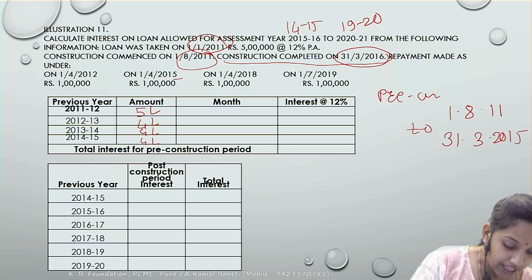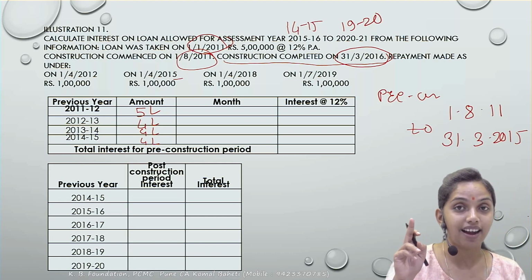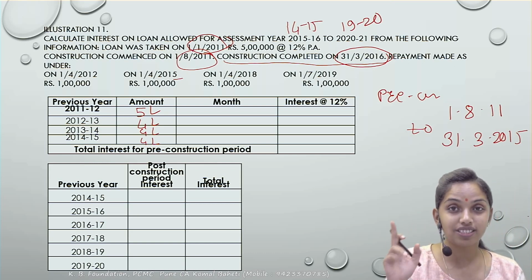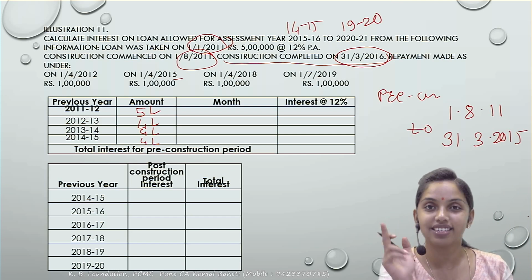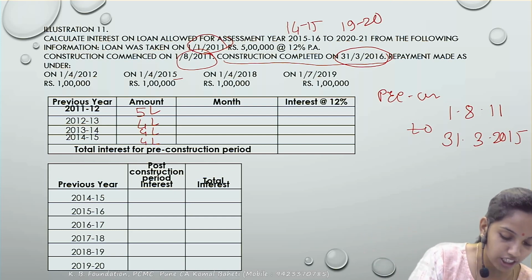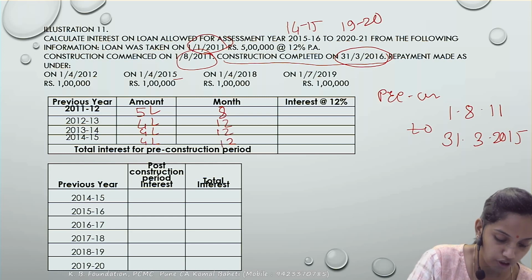The interest in 11-12: the construction had been started from the 1st August. So interest would start from the pre-construction period, from the 1st August. Correct. So August, September, October, November, December, January, February, March. So the interest is for 8 months. And all the remaining years would be for 12 months.